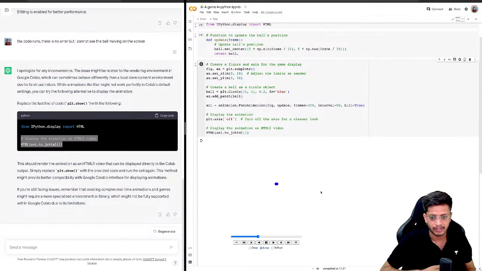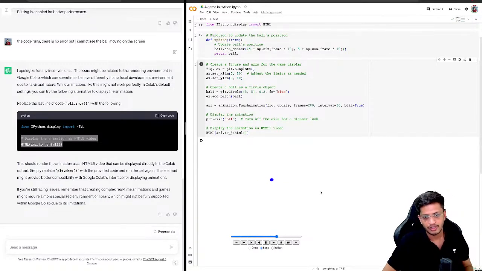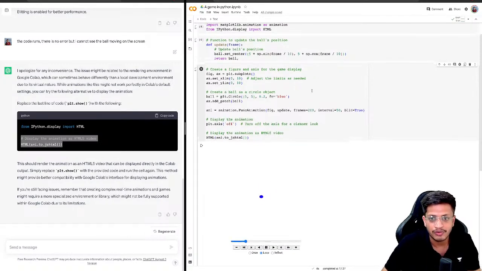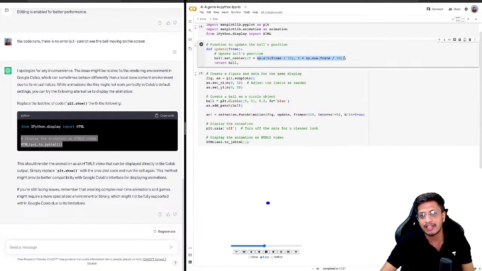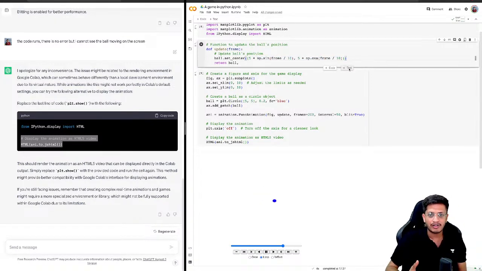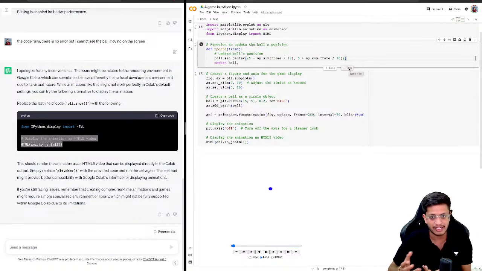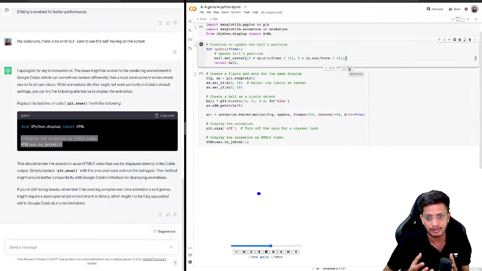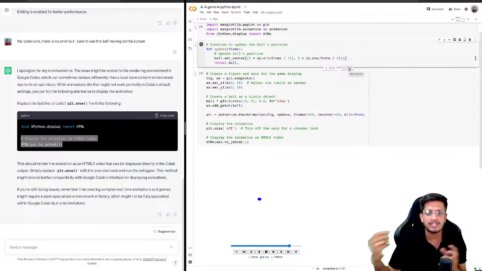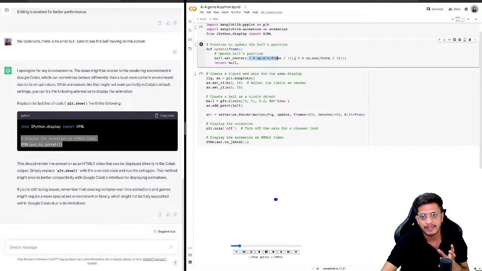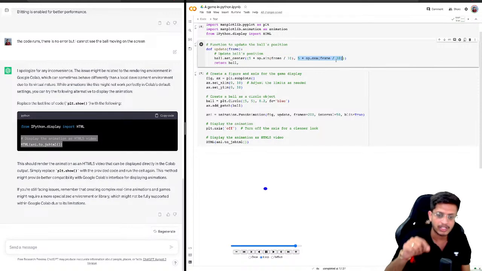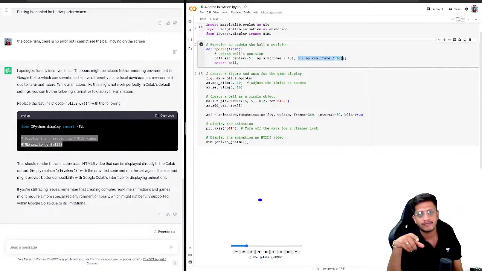Okay, now the ball is moving. So it is actually a 10-second thing. Now we know what this sine and cosine means. That's how this is done. These are coordinates. So think about it. I hope you might know this. This entire expression is the x coordinate and the y coordinate of the ball, so as to make the ball move in a circle.